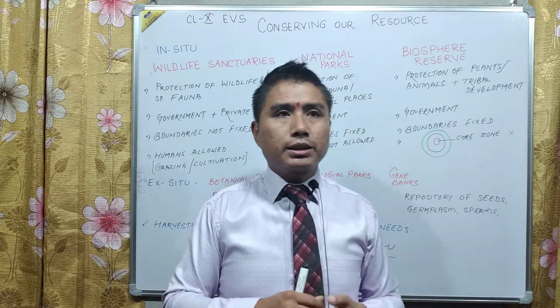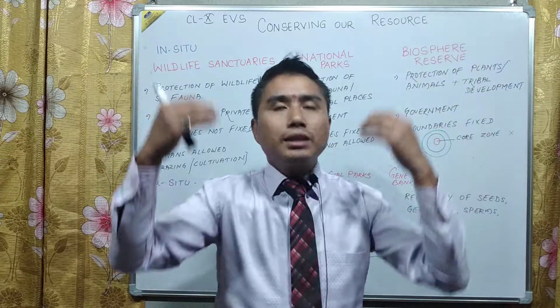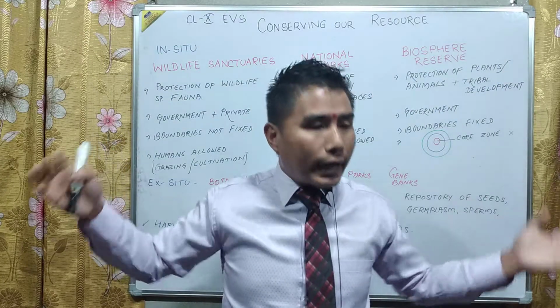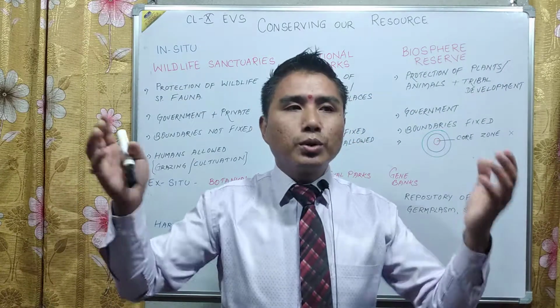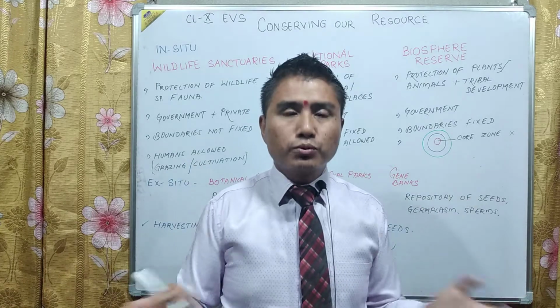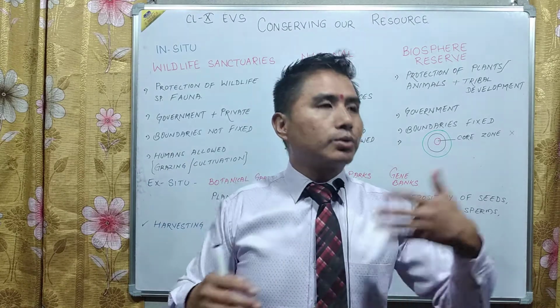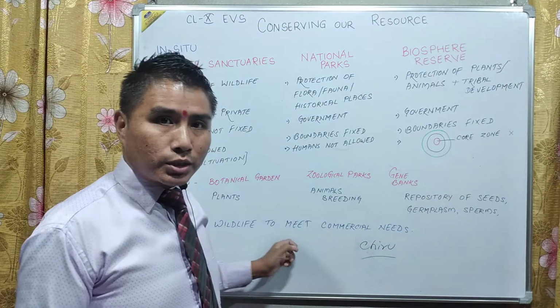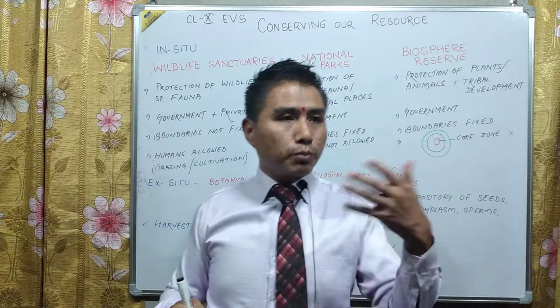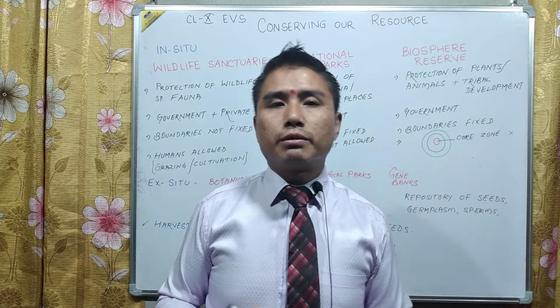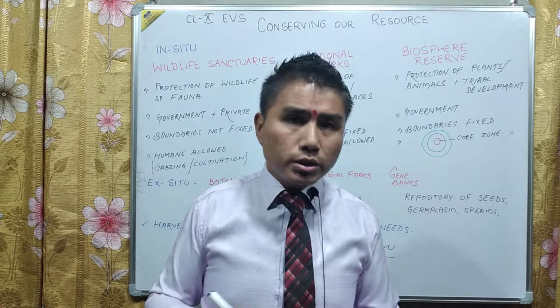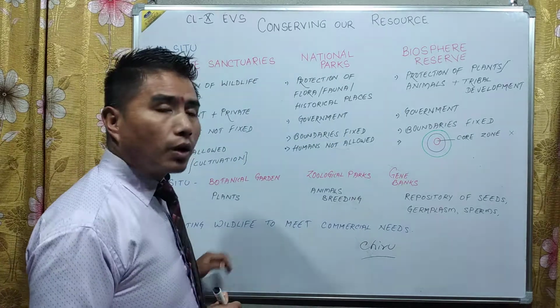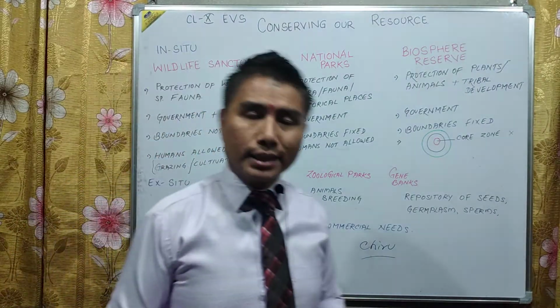So the government was thinking about harvesting the chiru so that it could produce more such fur, more such wool, more such fiber, so that if it could be raised commercially, it could be beneficial to both the chiru, the government, and the whole world. So this is known as commercial harvesting of wildlife.